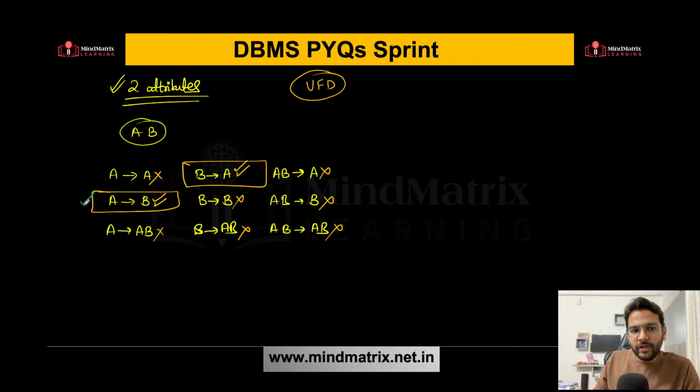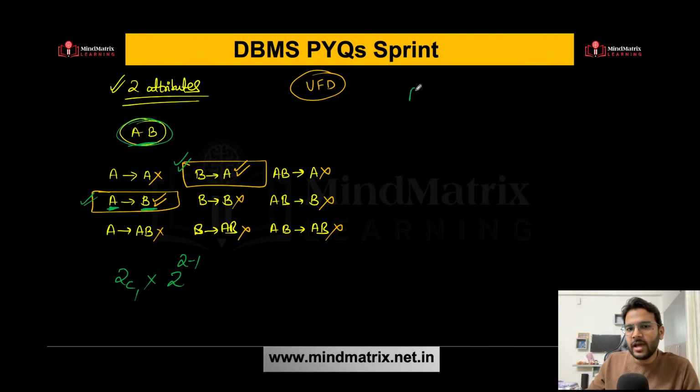Now think about how we can get this. At a time, if I select one attribute, total I have 2 attributes. Let's say I've selected A, then what can be on the right hand side? Can I say on the right hand side, I will have those attributes which are not present on the left hand side? That means the remaining attributes should be on the right hand side. If I have 2 attributes and I'm selecting one, I will have 2 minus 1 remaining attributes.